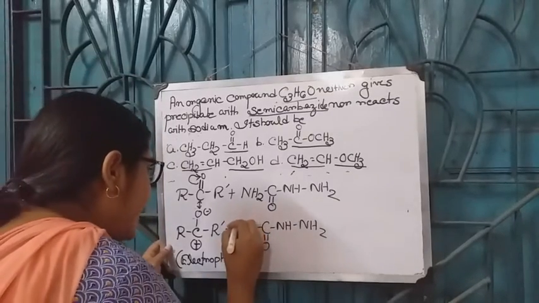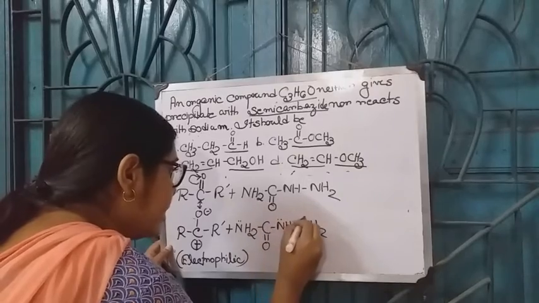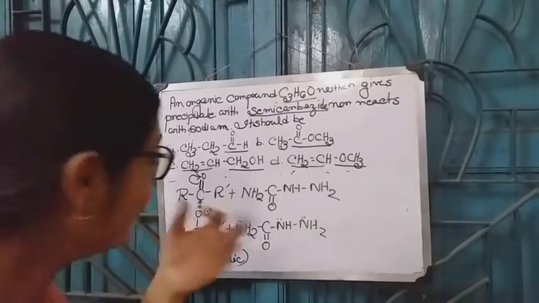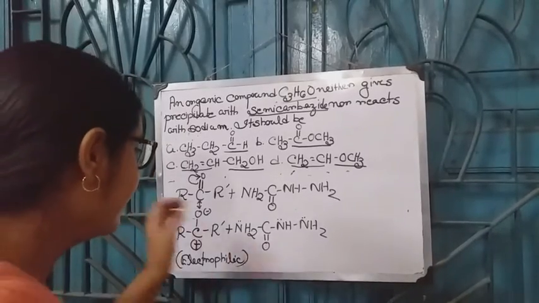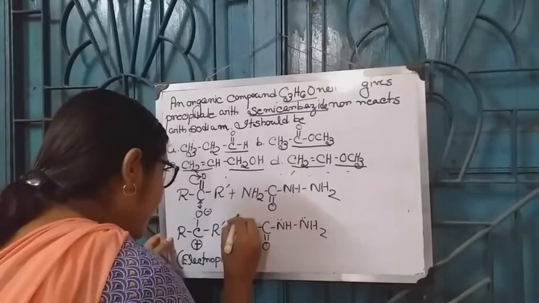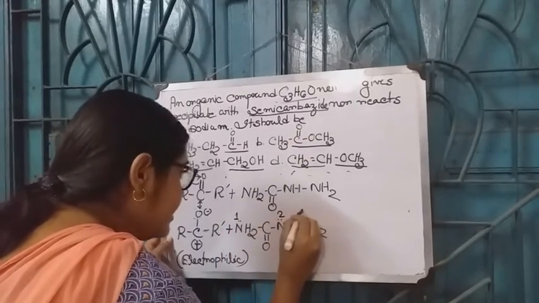Here, all the nitrogen atoms contain lone pairs of electrons. Now the question is, which nitrogen attacks this carbonyl carbon? I name the nitrogen as 1, this is 2 and this is 3.